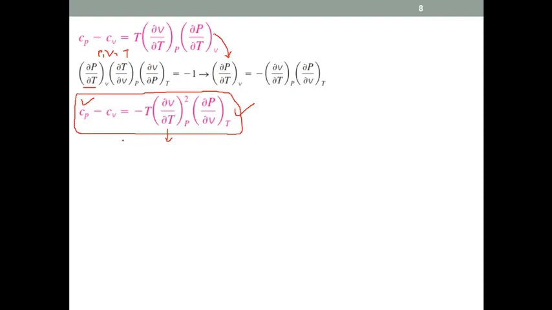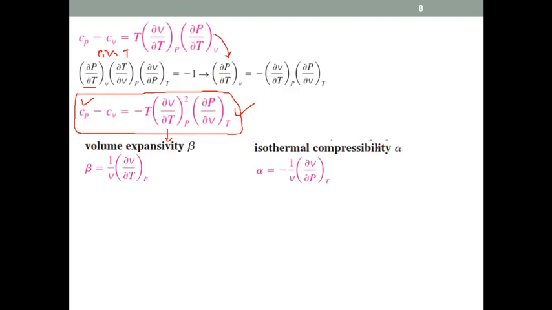Now, we can also simplify this. For example, beta is the coefficient of volume expansion, and we also have the isothermal compressibility. Beta is basically the change of volume with respect to temperature at constant pressure, whereas the isothermal compressibility means change of volume with respect to pressure at constant temperature. So the second term can be expressed in terms of alpha, whereas the first term, partial V by partial T, can be expressed in terms of beta.